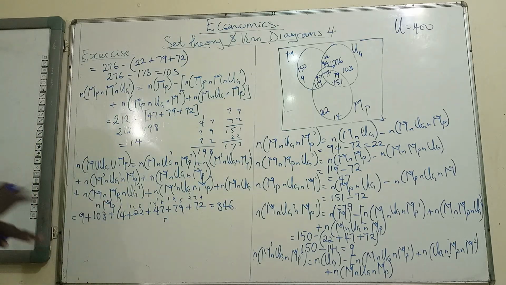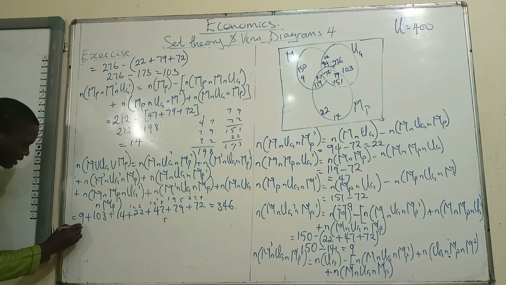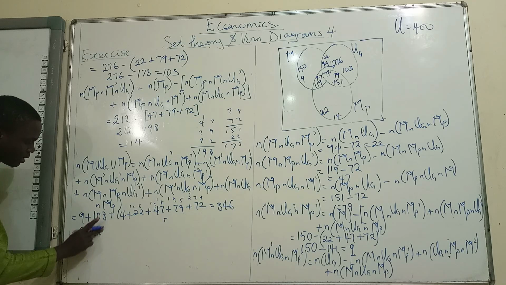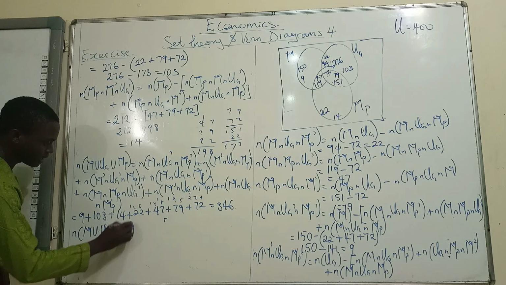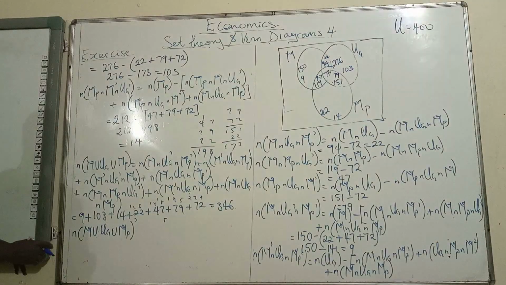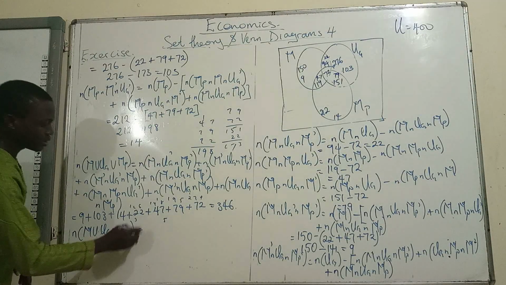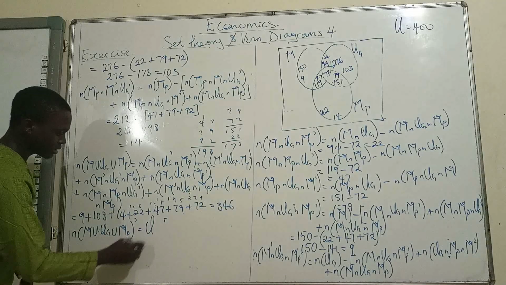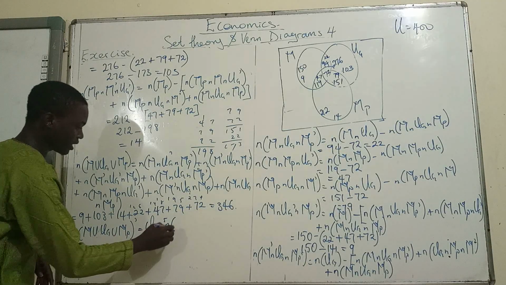So people that belong to none of the categories, which are the females, we denote that as n, in brackets, the cardinality of the complement of the union of M, UG and MP, which is what we are really looking for. That is going to give us the universal set minus the cardinality of people that belong to at least one of the categories.